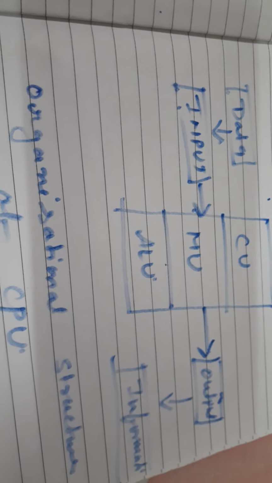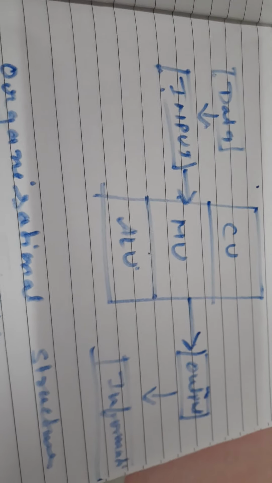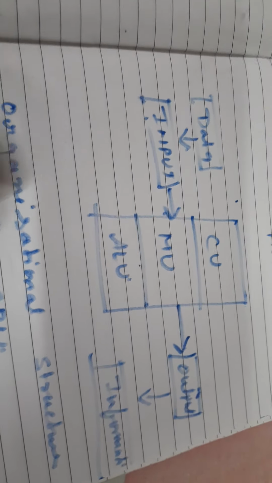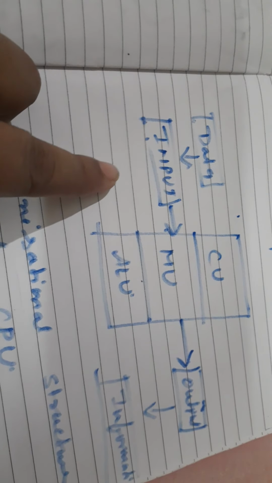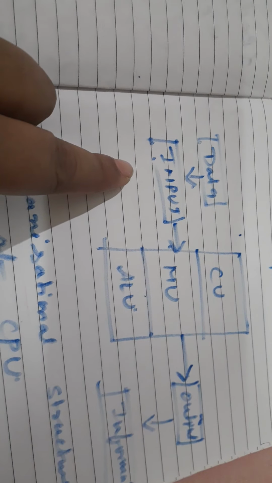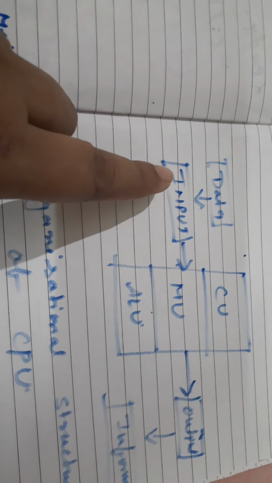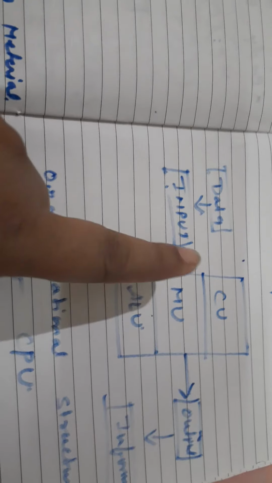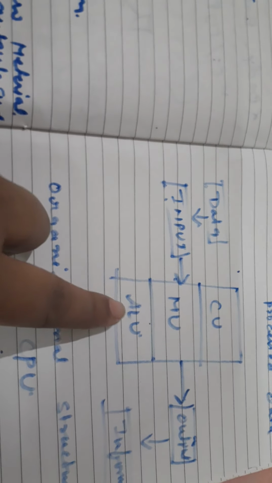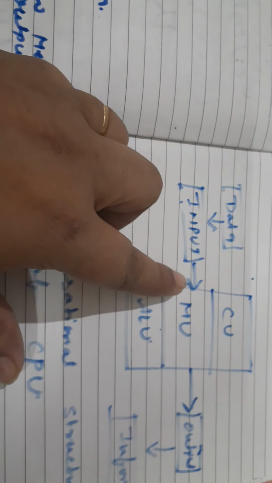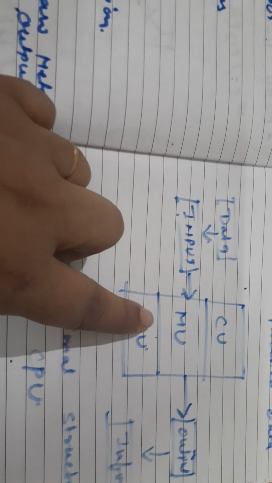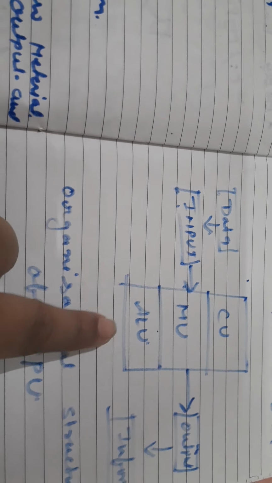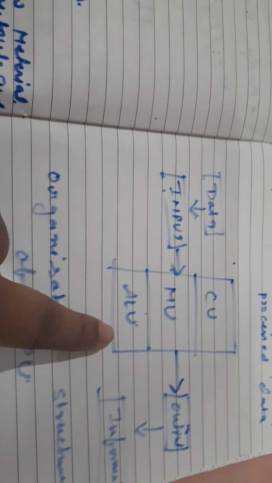Now we can understand it better using the organizational structure of the CPU. This organizational structure starts with data. Input devices like keyboard, mouse, scanner, all these input devices use this data to insert into the CPU. Here the CPU is classified into three different categories: CU, MU and ALU. CU stands for control unit, MU stands for memory unit and ALU stands for arithmetic logic unit.